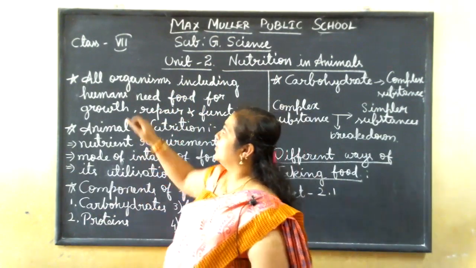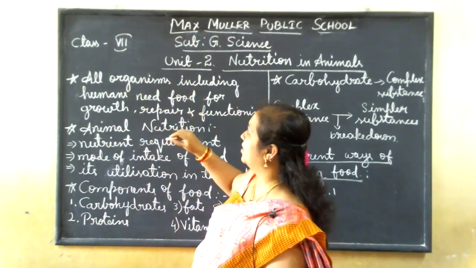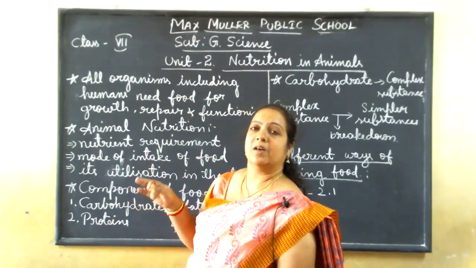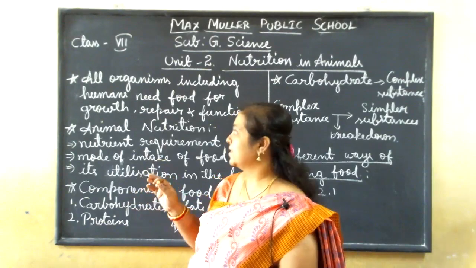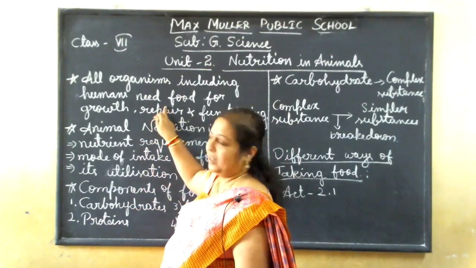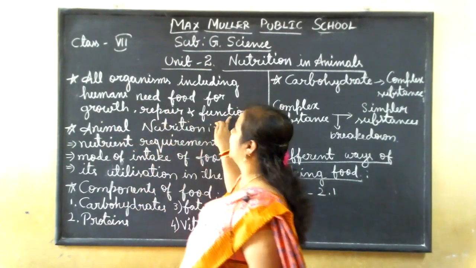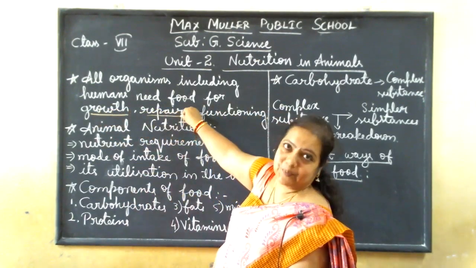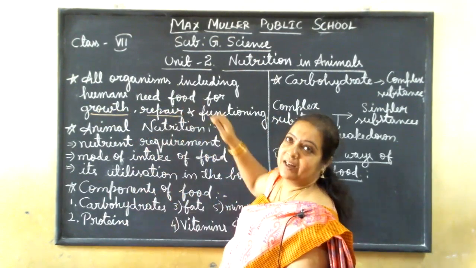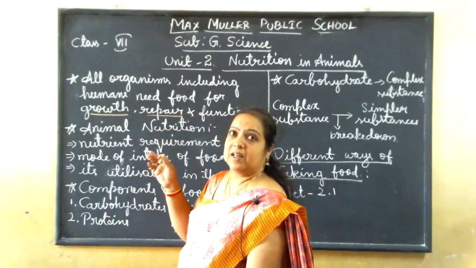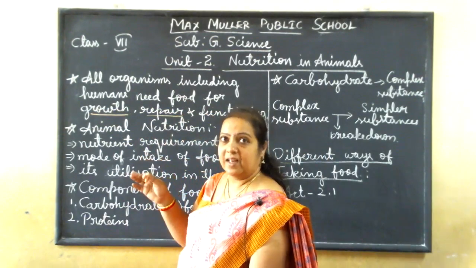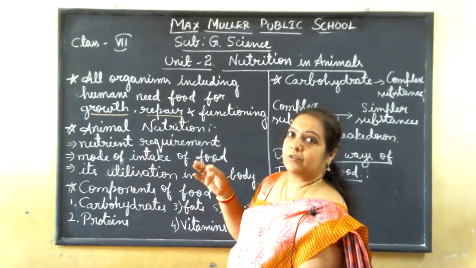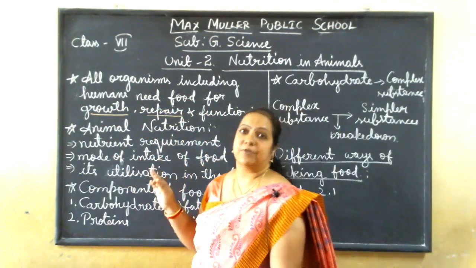Okay, so we know that all organisms, including human, need the food. For what purpose? They are meant for growth, repairing and functioning. Why do we need the food? Means we have to grow. When we are in a baby stage, from that stage to the child, adult, then old people, like that we are growing, no? So for that growth we need the food.